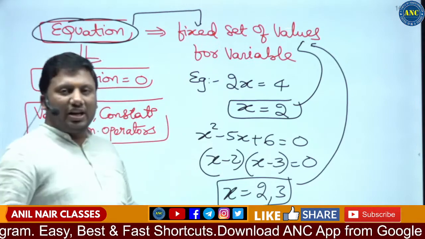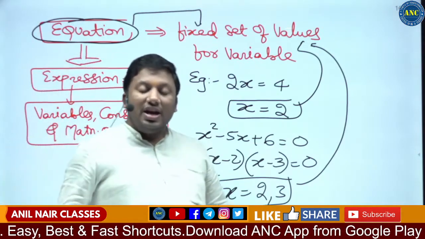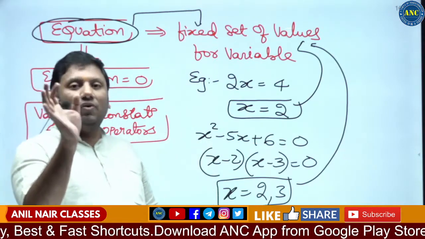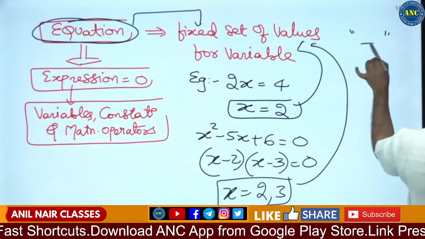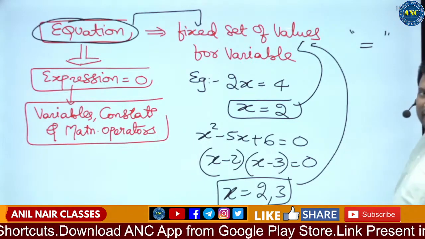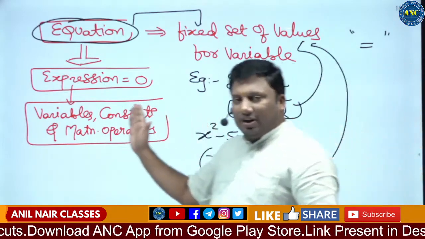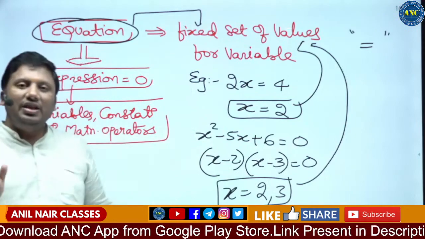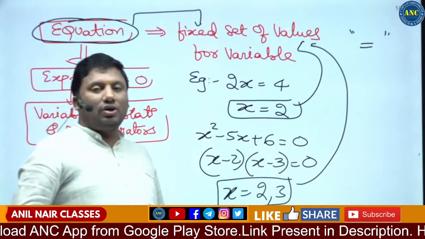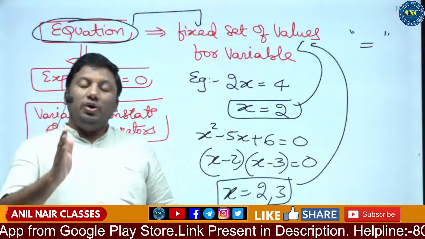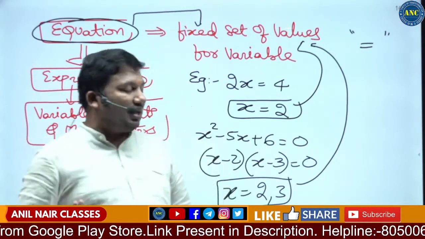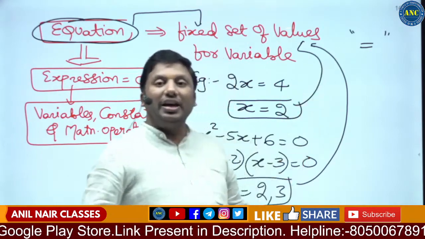Equation always will give a fixed set of values. An inequation, or an inequality, is not used with the symbol equal to. In equation related problems, we will use the symbol equal to. For example, find the number of positive integral solutions for 3x plus 4y equals 60, 2x plus 3y equals 60. It is used with the symbol equal to.